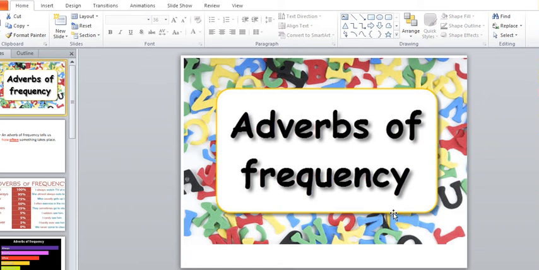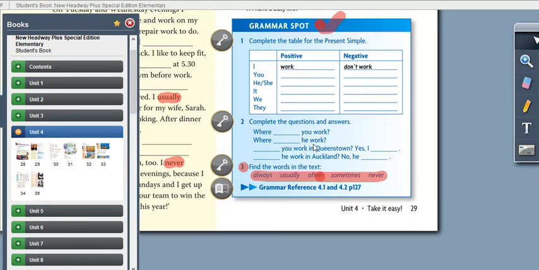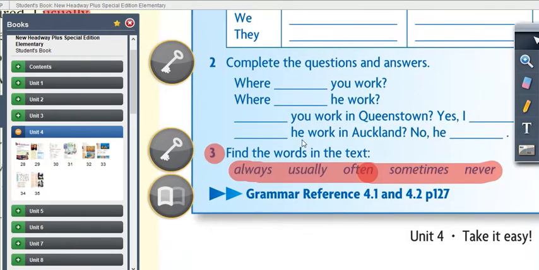Hello, the topic of this lecture is Adverbs of Frequency. Elementary Students Book, page number 29. This is page number 29. The last part of this page is grammar spot, question number 3. You see, what is this question about?